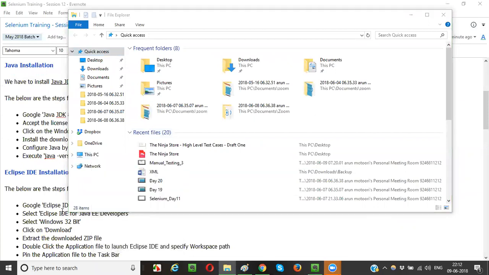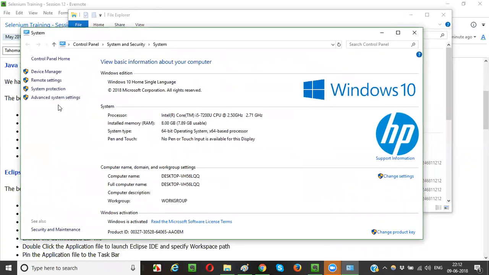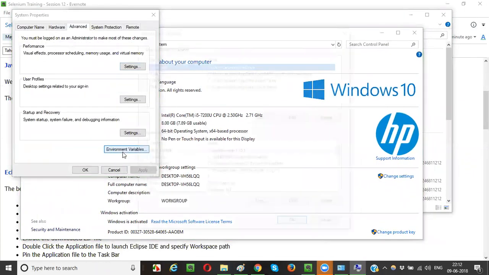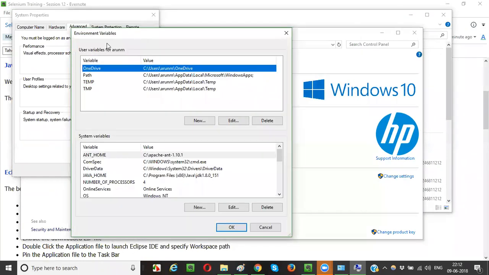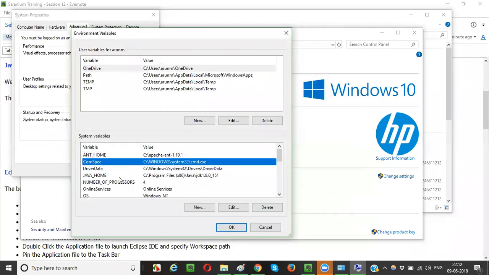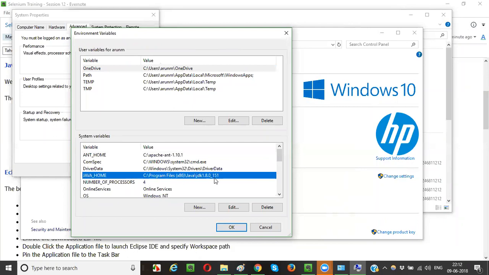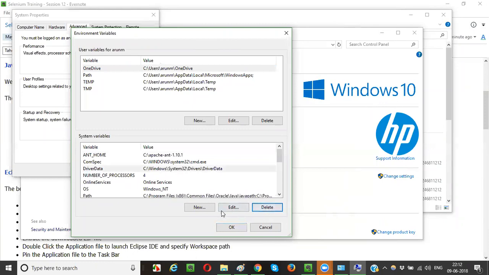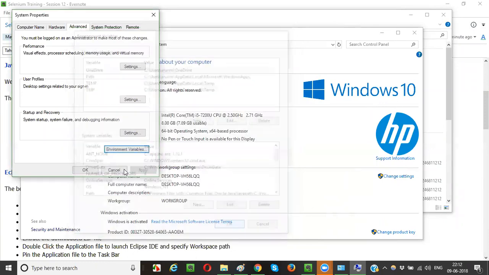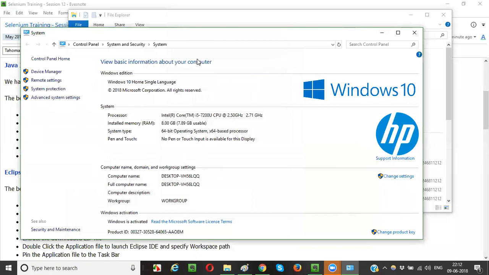Right click, properties, advanced system settings, environment variables. This one, right? Yes. This should also be done, guys. Let's do it actually. Whatever you raised is correct. Let me delete this from my machine. Okay. Let me do that also.